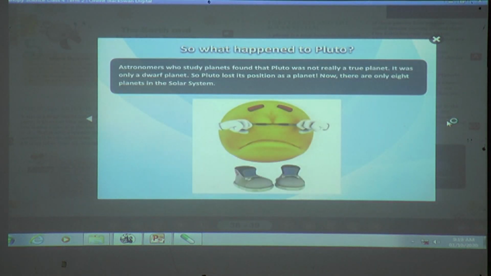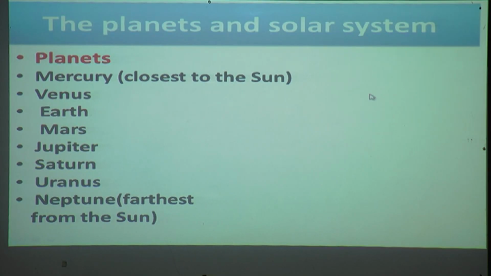So what happened to Pluto? Astronomers who study planets found that Pluto was not really a true planet. It was only a dwarf planet. So Pluto lost its position as a planet. Now, there are only 8 planets in the solar system. After 2006, only 8 planets were considered.